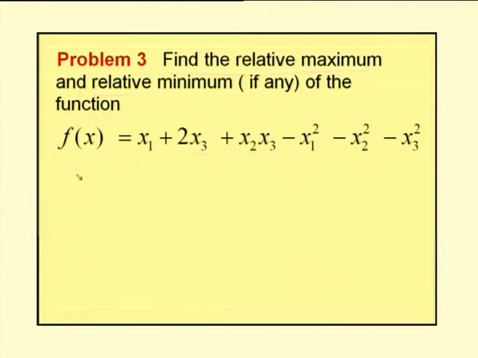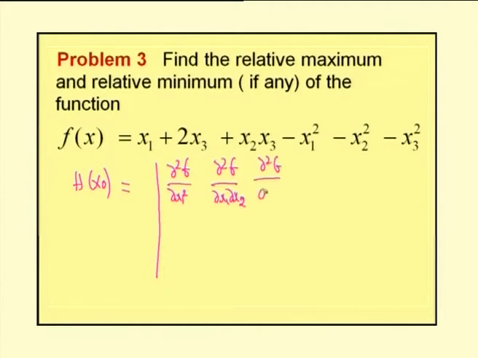Now, we go for the sufficient conditions. The sufficient condition is we have to consider the Hessian matrix. Now, since the function is in terms of 3 variables, our Hessian matrix is a 3 cross 3 matrix, which is dou squared f by dou x1 squared, dou squared f by dou x1 dou x2, dou squared f by dou x1 dou x3.